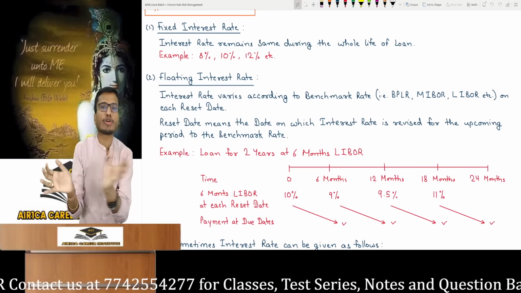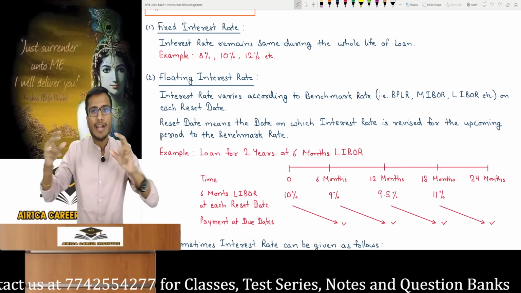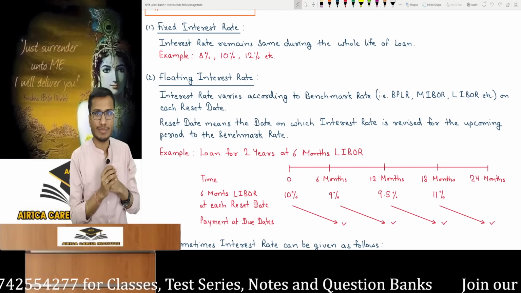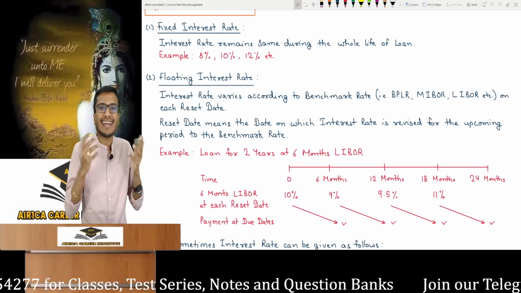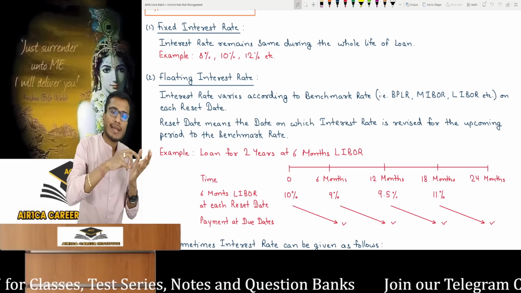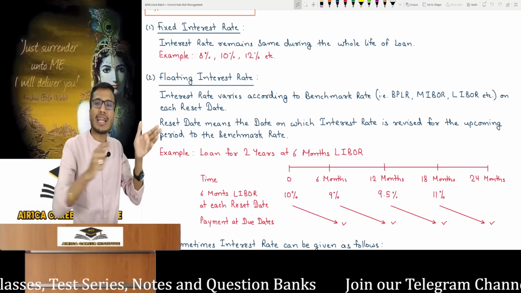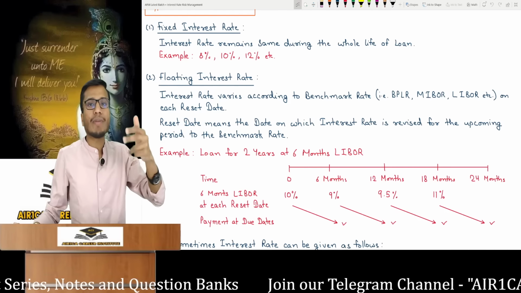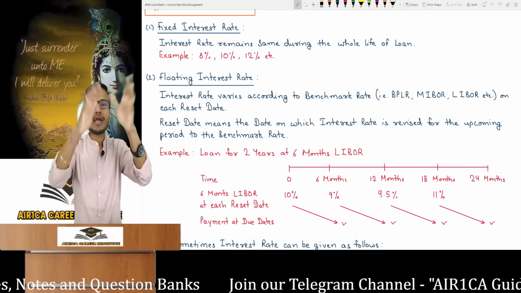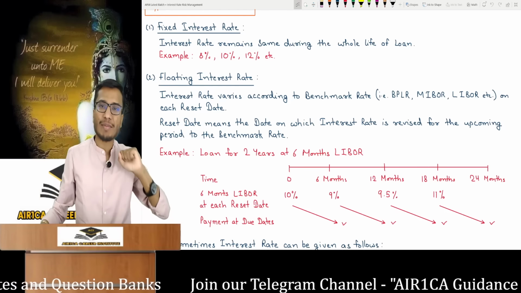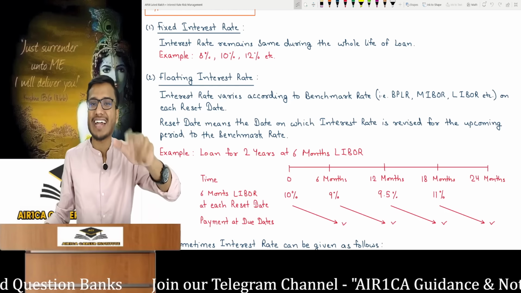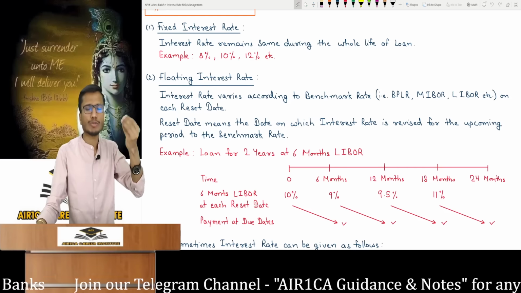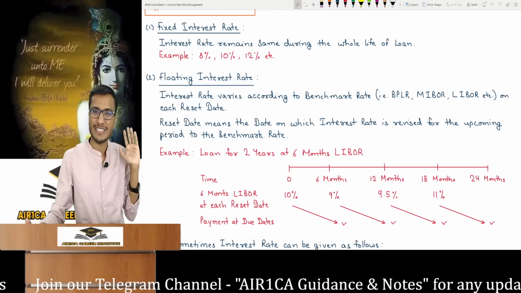Okay, so there are many groups of banks in the market. Each group issues its own market interest rate daily, and there are variations among them. So which market interest rate should be taken? That's why the benchmark rate's name is in the contract, and these names can be anything like BPLR, which is Bank Prime Lending Rate. MIBOR is Mumbai Interbank Offer Rate. It's a group of some banks in Mumbai. They issue it daily. Similarly, LIBOR is the London Interbank Offer Rate. It's a group of some banks in London that issue it daily. It can be anything. Take whatever benchmark rate is in the question.